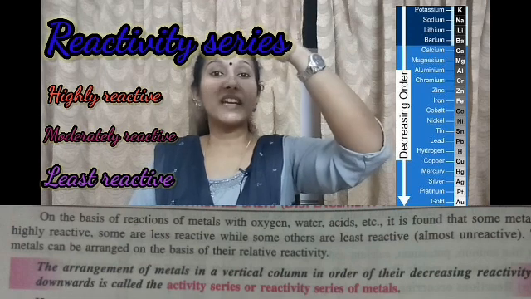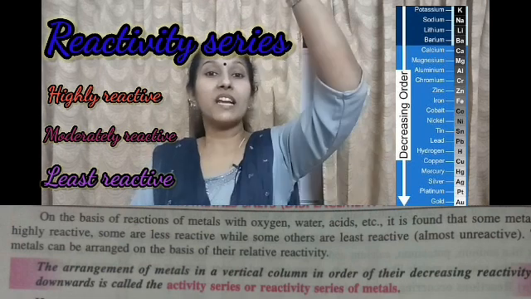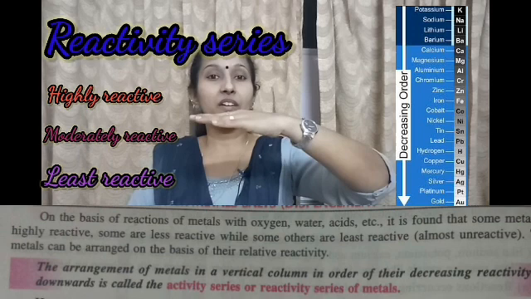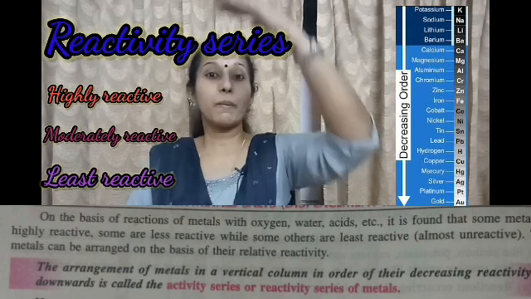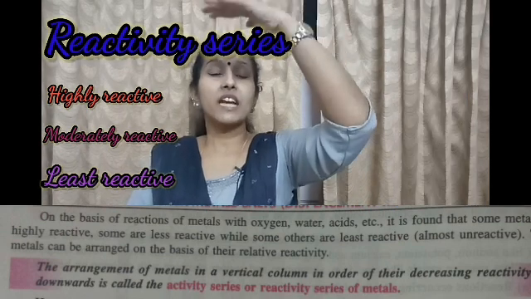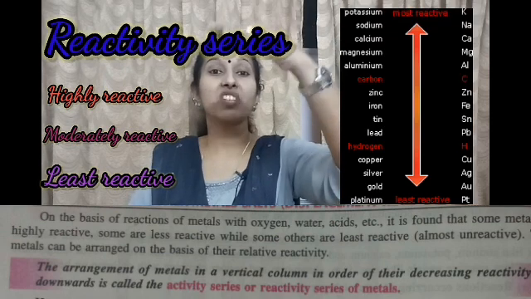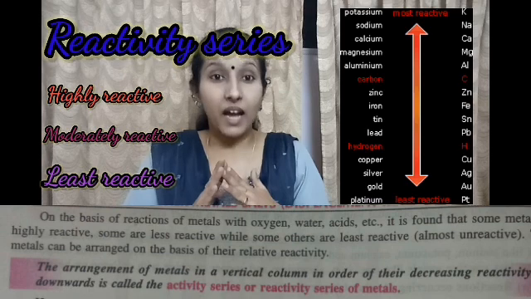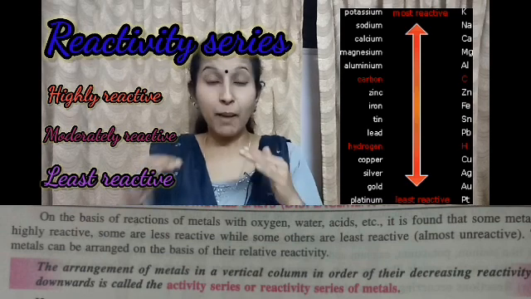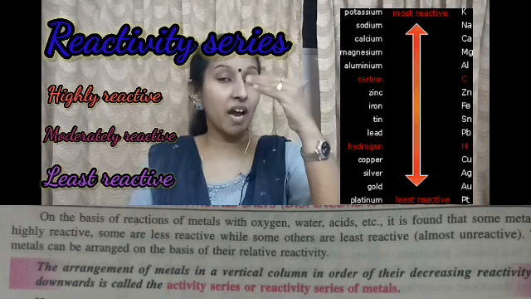We can divide the reactivity series into three: highly reactive, moderately reactive, and least reactive. The metals present at the top of the reactivity series are highly reactive, like sodium, potassium, calcium, magnesium. They are highly reactive metals. Among these, sodium and potassium are the most reactive.